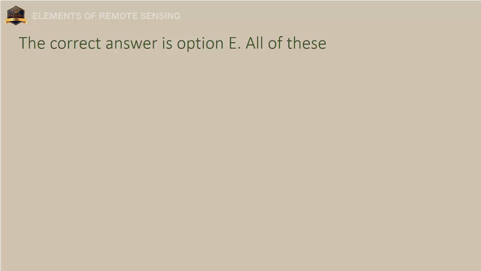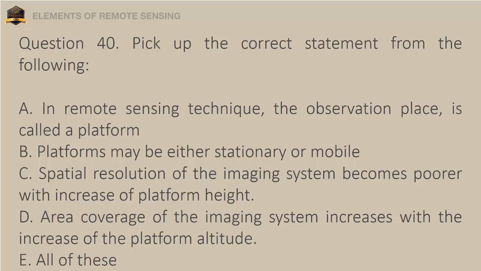Question 40. Pick up the correct statement from the following. A. In remote sensing technique, the observation place is called a platform. B. Platforms may be either stationary or mobile. C. Spatial resolution of the imaging system becomes poorer with increase of platform height. D. Area coverage of the imaging system increases with the increase of the platform altitude. E. All of these. The correct answer is option E. All of these.